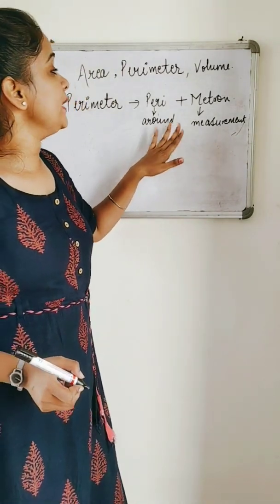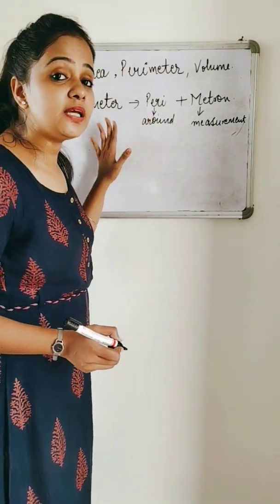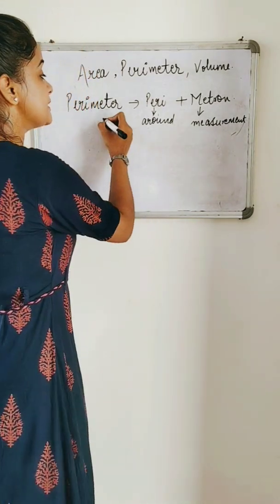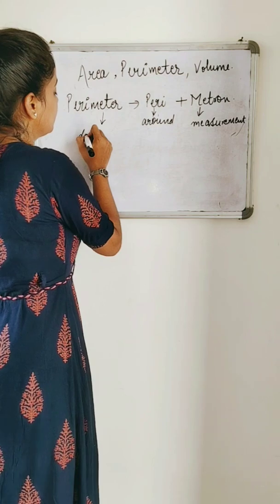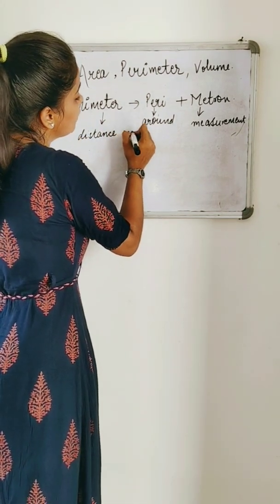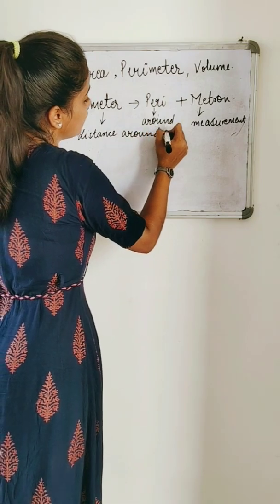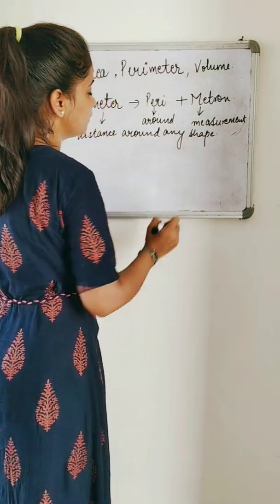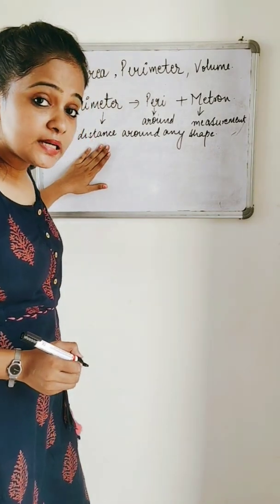Now what do we exactly mean by this? Perimeter is the shortest distance around any shape. Distance around any shape is called the perimeter. Now what do I mean by distance?